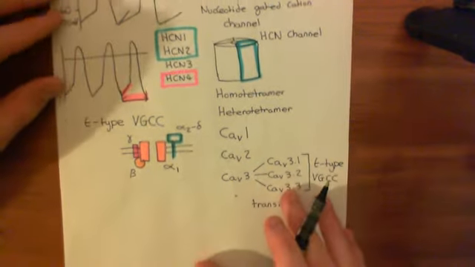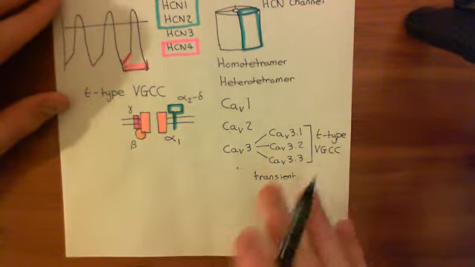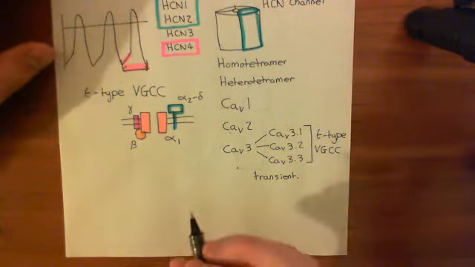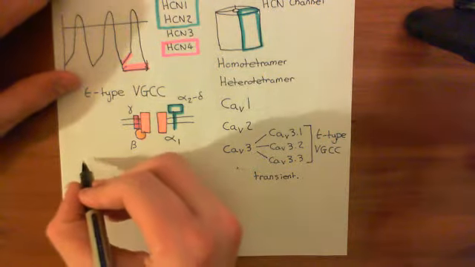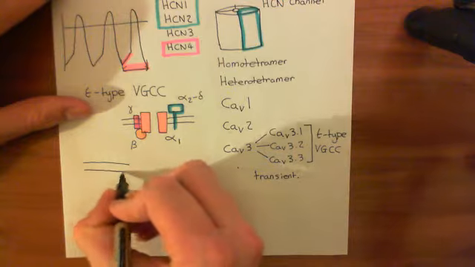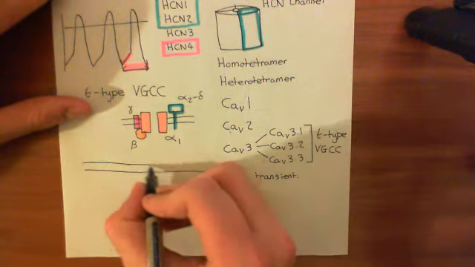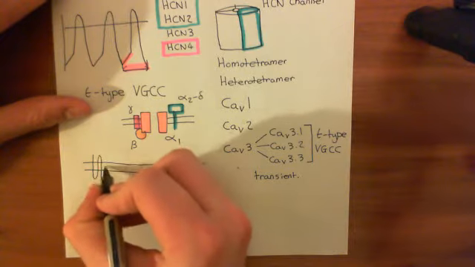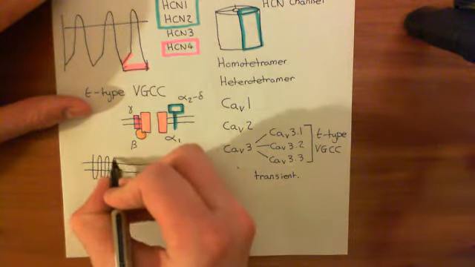Okay, right, so what we want to do is now discuss how stimulation of the beta-1 receptor is going to trigger this. So let's just have a quick reminder of what happens when we stimulate the beta-1 adrenergic receptor. So here's our cell membrane, let's say, of our cardiomyocyte. Here is our beta-1 adrenergic receptor, this 7-transmembrane receptor.